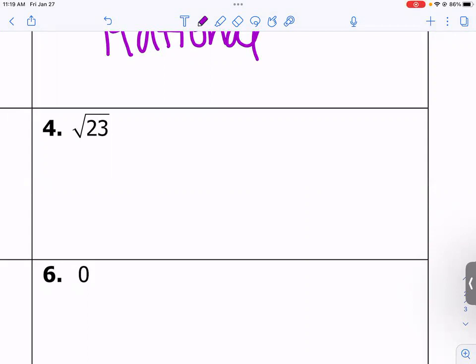Is it going to be a decimal that stops? Nope. Is it going to be a decimal that repeats? If this is not a perfect square under the square root, it is irrational.